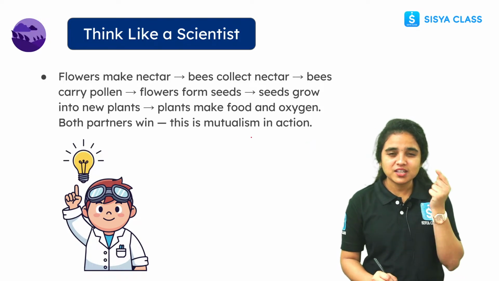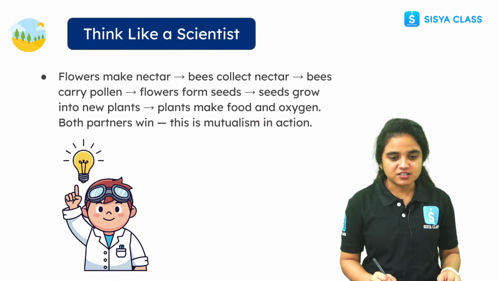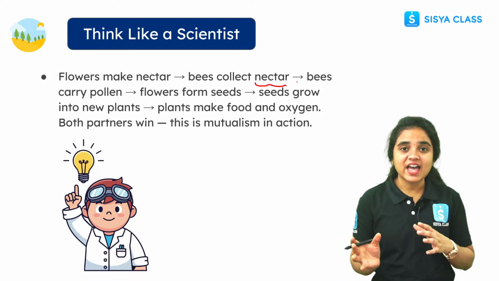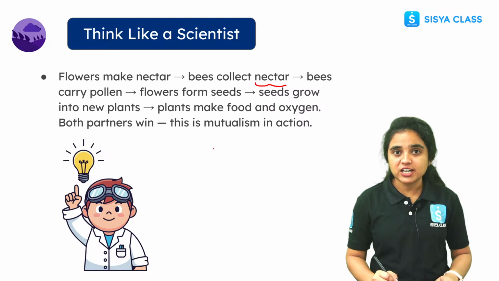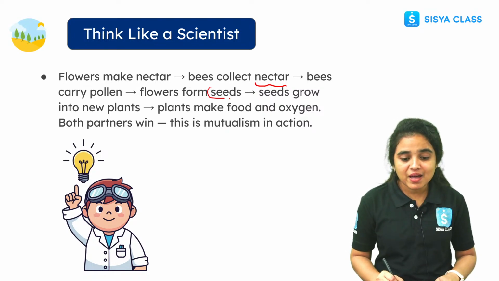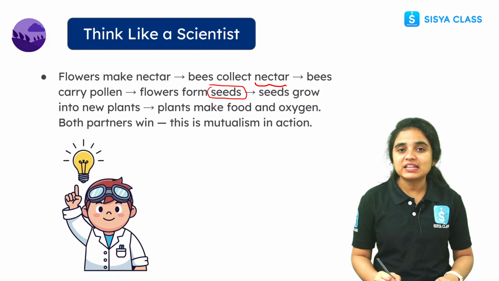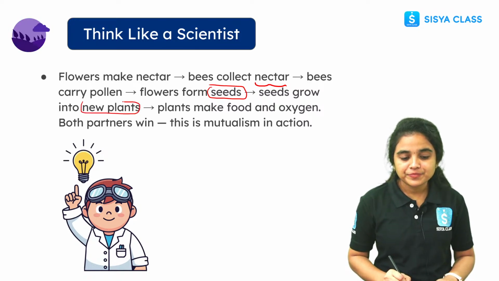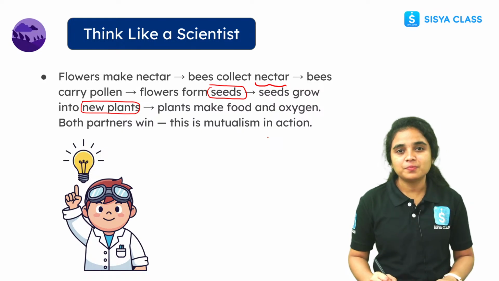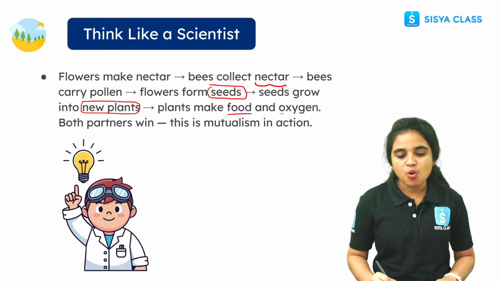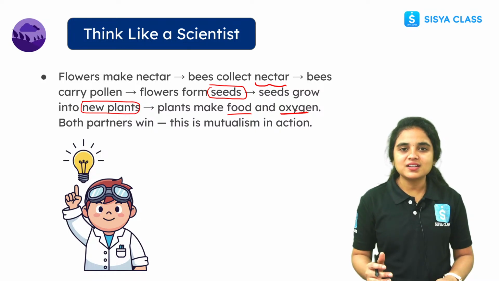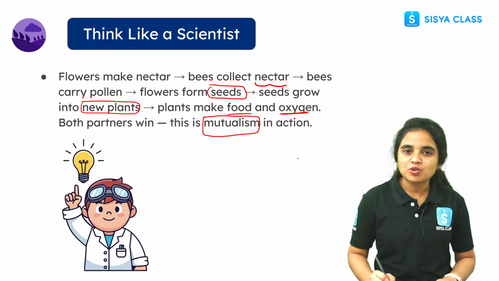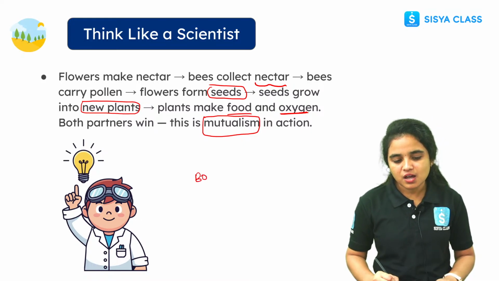Flowers make nectar, and bees collect the nectar and carry the pollen grains, so they help in pollination. The flowers then develop seeds, and these seeds grow into new plants, which again make food and give oxygen. So here both partners are winning. This type of relationship we call mutualism, because both are benefited.